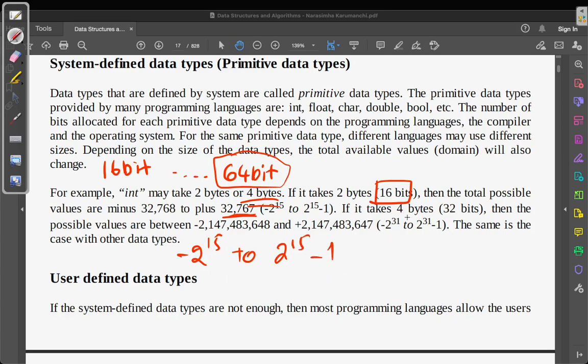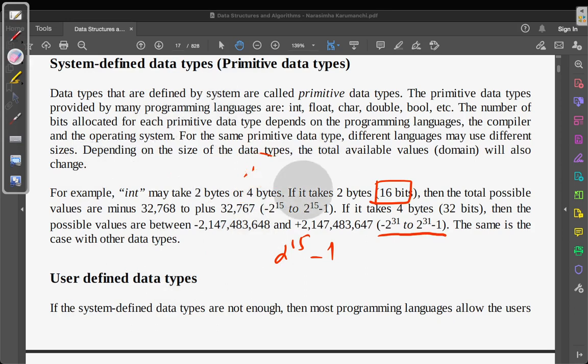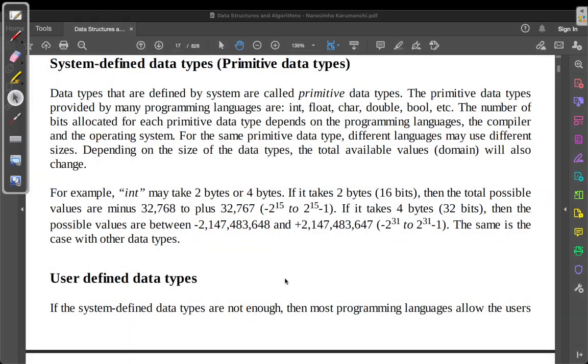Sorry, I made a mistake earlier. And if there are 4 bytes, then the values range similarly. You don't actually need to know the boundaries of these data types. It's practically irrelevant. They don't ask these kinds of questions in interviews.